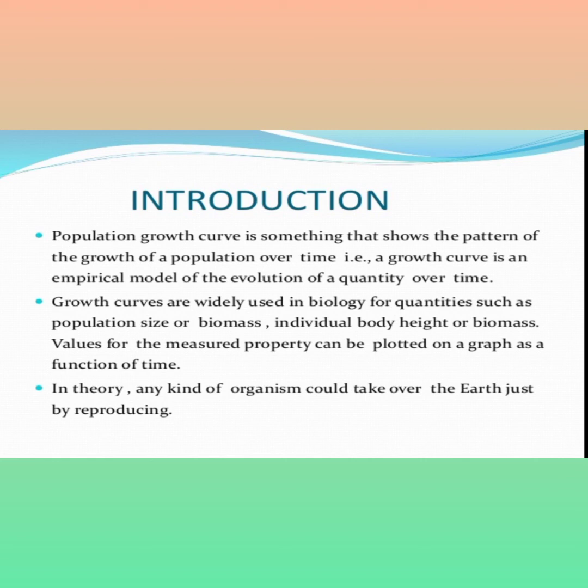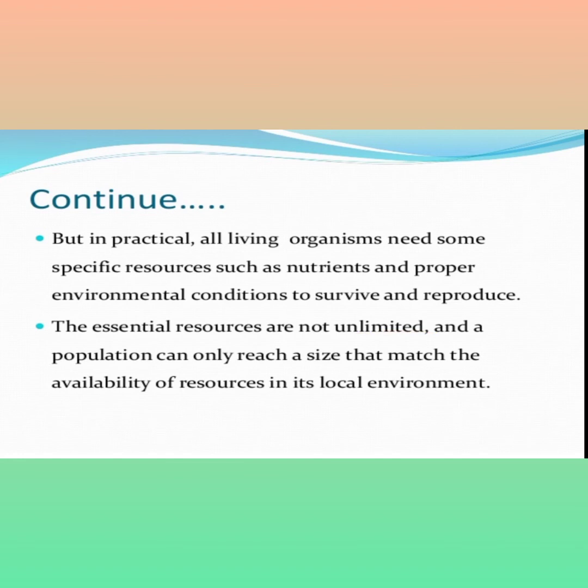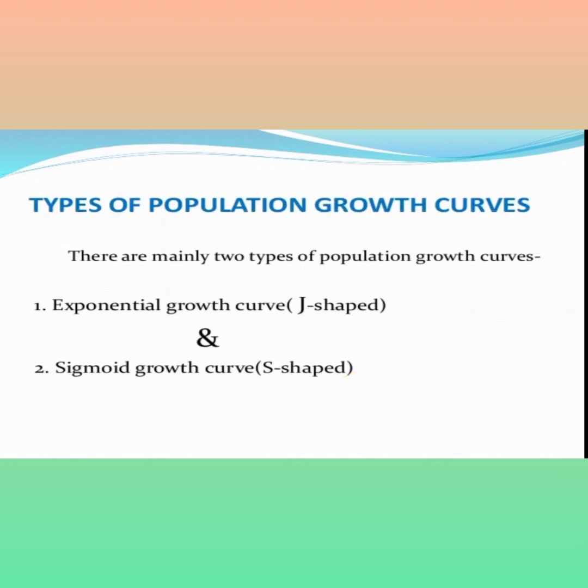In theory, any kind of organism could take over the earth just by reproducing. But in practice, all living organisms need specific resources such as nutrients and proper environmental conditions to survive and reproduce. Essential resources are not unlimited, and a population can only reach the size that matches the availability of resources in its local environment.